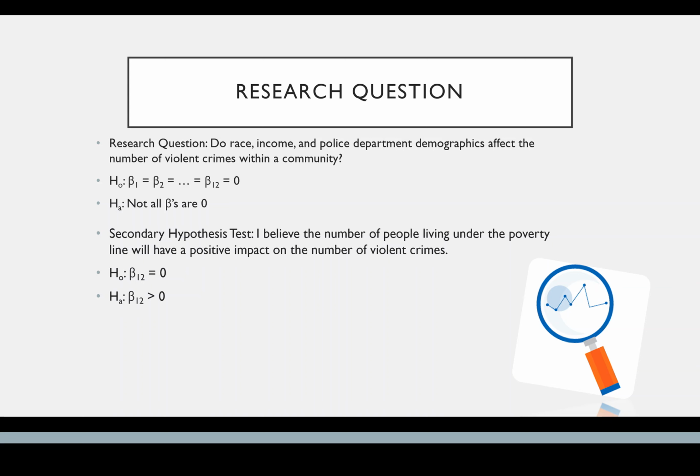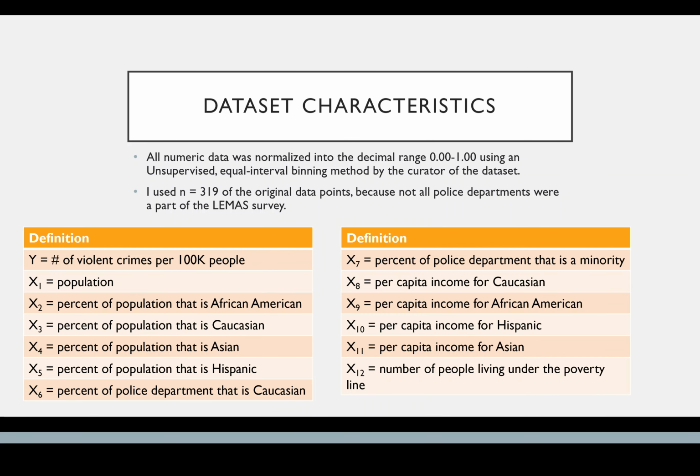My secondary hypothesis test is the belief that the number of people living under the poverty line will have a positive impact on the number of violent crimes. And there you can see the null hypothesis is that the beta is 0, and the alternative is that the beta is greater than 0.